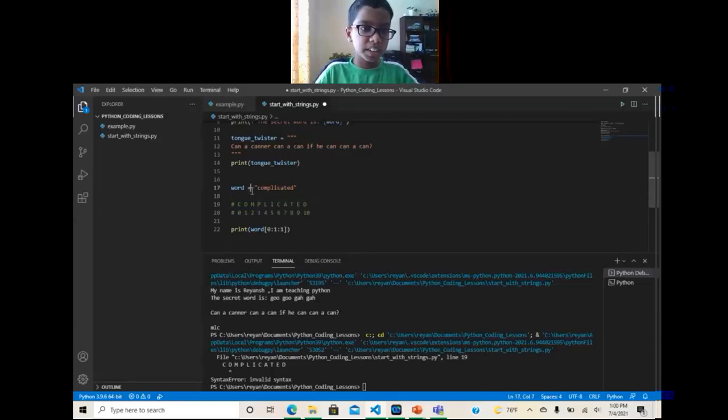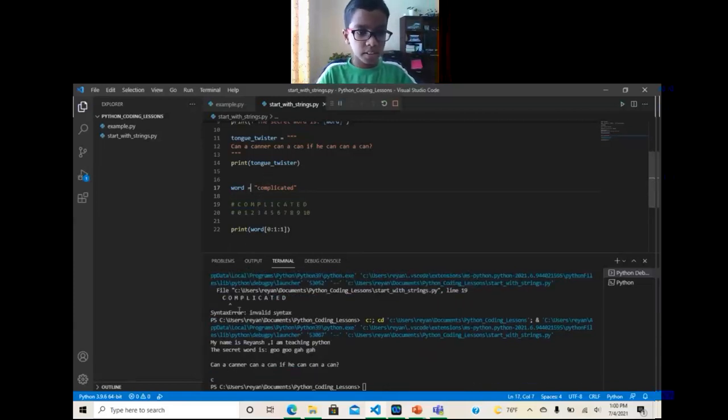So now if we print it again, see, the only letter that comes is C, because C is 0. It doesn't include the 1. So we cross out the rest. We cross out all of this. So then the only thing that's left is C.